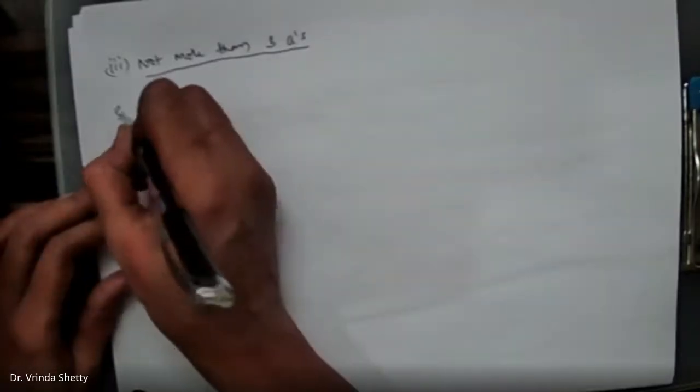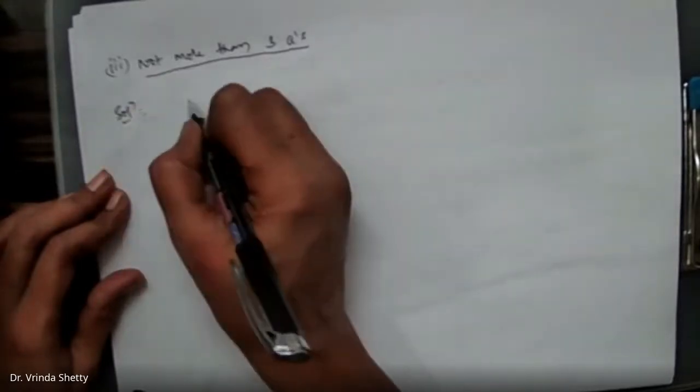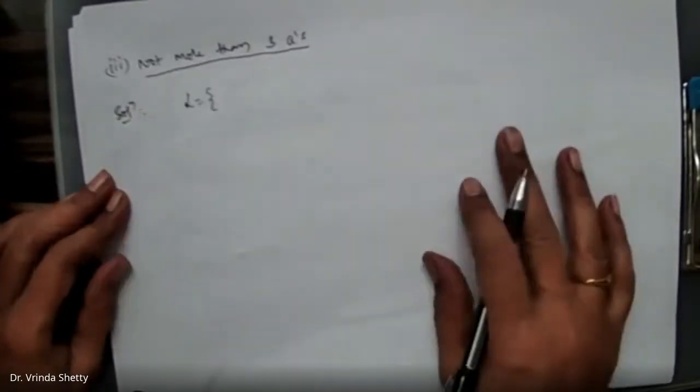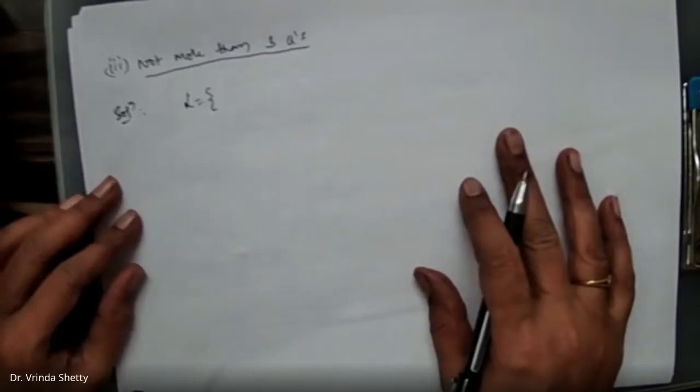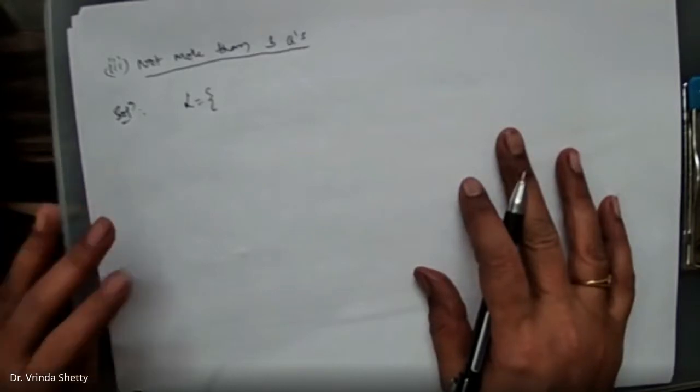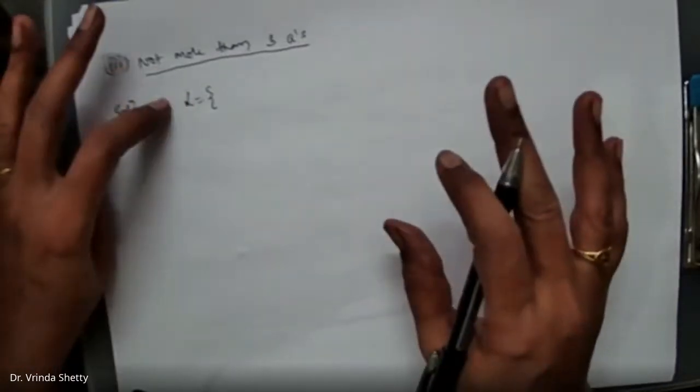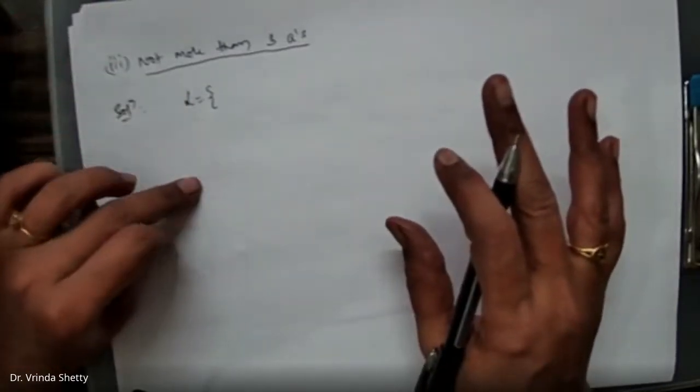So you try to understand the question properly. Not more than 3 A's means 0 A's, 1 A, 2 A's, 3 A's. Up to 3 A's the machine should go to an accepting state. As soon as the fourth A is encountered, the string has to be rejected. Say for example, I'll try to write the language. L is equal to, there is no restriction on number of B's. It can be 0 or more number of B's. There is only restriction on number of A's.